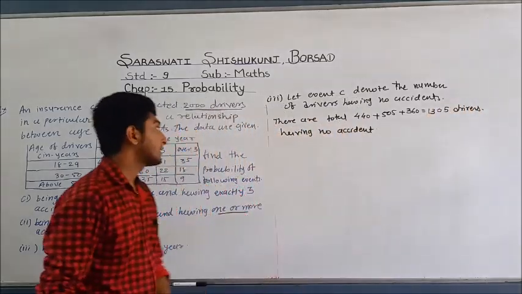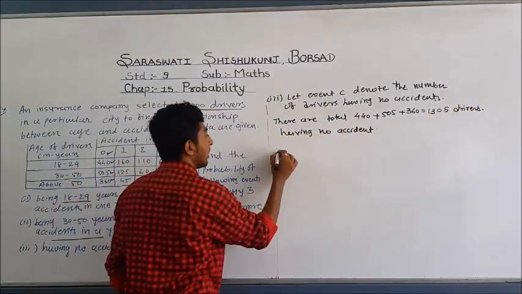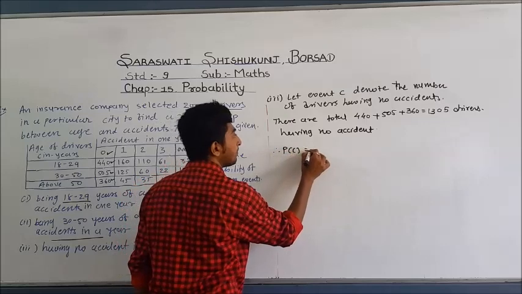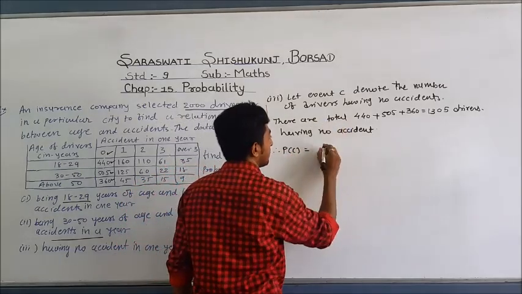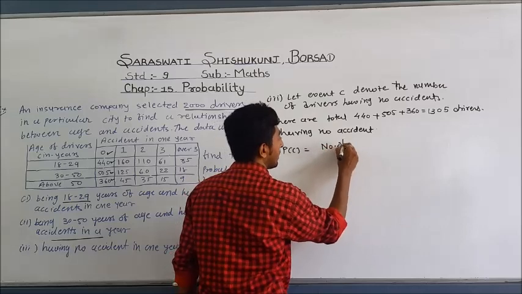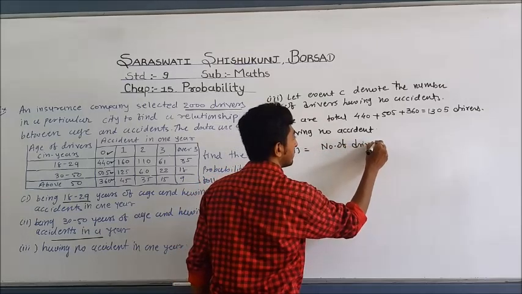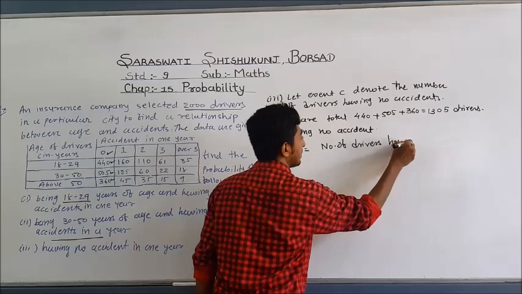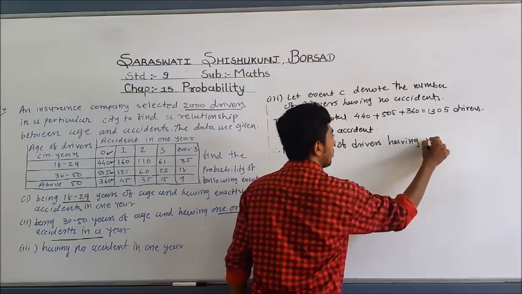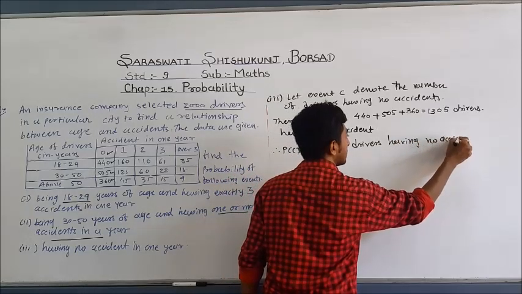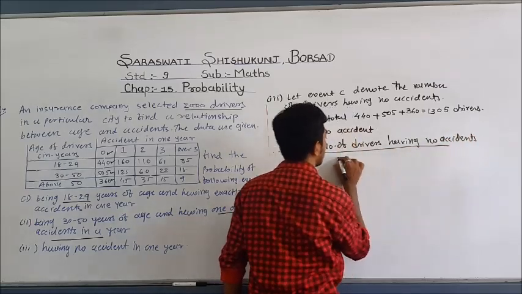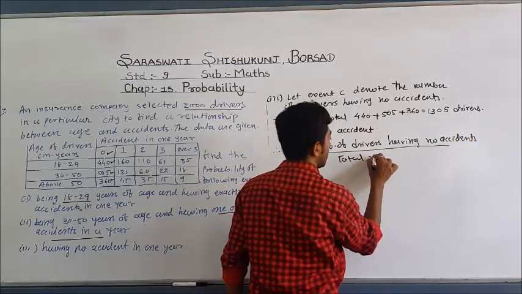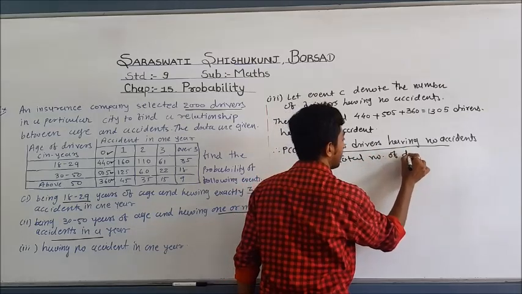Therefore, our probability of C is equal to the number of drivers having no accident divided by the total number of drivers.